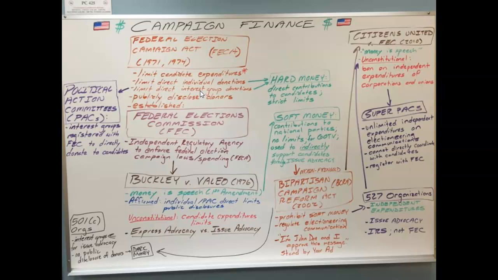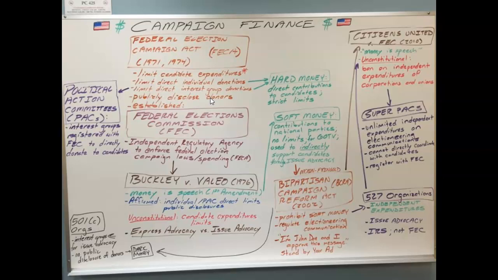Number 4, it set up public disclosure rules, and you have to publicly disclose who your donors are for every contribution of $200 or more. And so if I give Joe Biden $1,000, Joe Biden is required to publicly disclose that Jeff Chazen of St. Louis, Missouri gave him $1,000. If I give a donation of less than $200, then it's up to the Joe Biden or Donald Trump campaign whether or not they're going to publicly disclose. But if it's over $200, they are legally obligated to disclose.